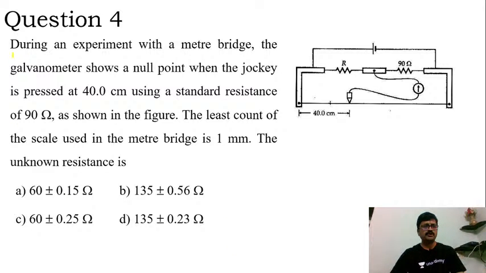Now let's progress with our next question. Fourth question. During an experiment with a meter bridge, the galvanometer shows a null point when the jockey is pressed at 40 centimeter using a standard resistance of 90 ohm as shown in the figure. The least count of the scale used in the meter bridge is 1 millimeter. The unknown resistance is? A beautiful problem. With the least count, we should go ahead and solve this problem. Previous one was end correction, and this one is obviously based on least count.